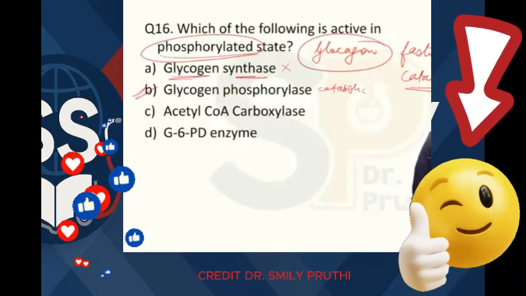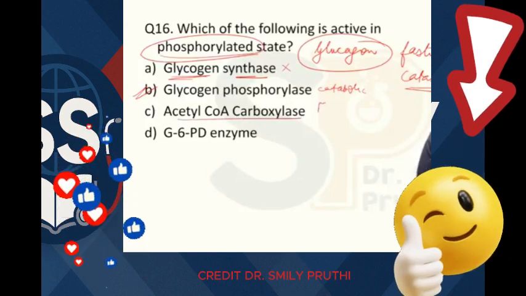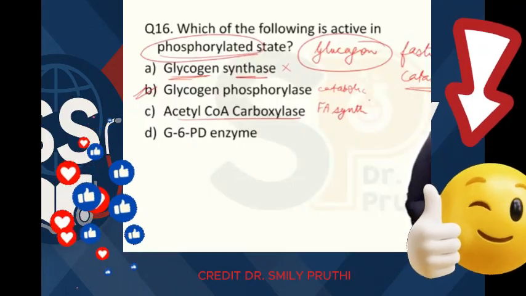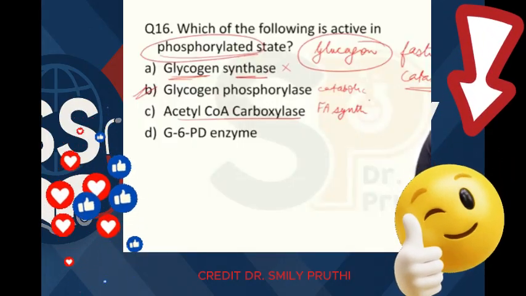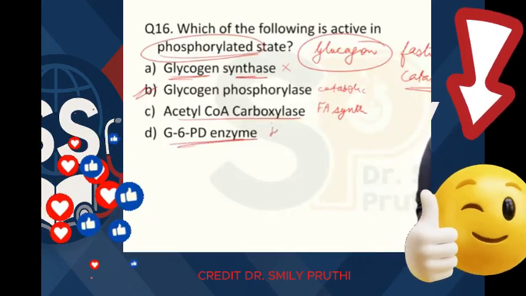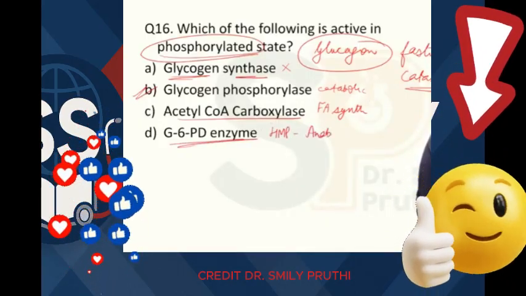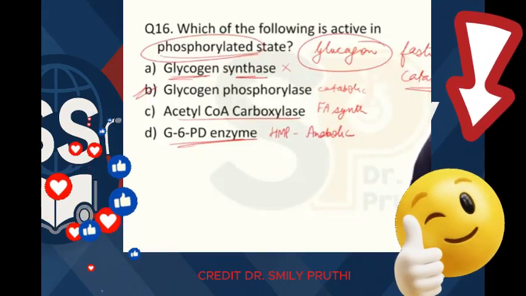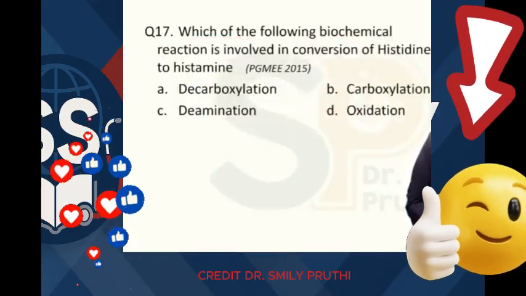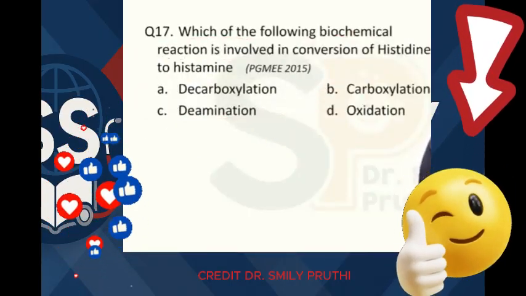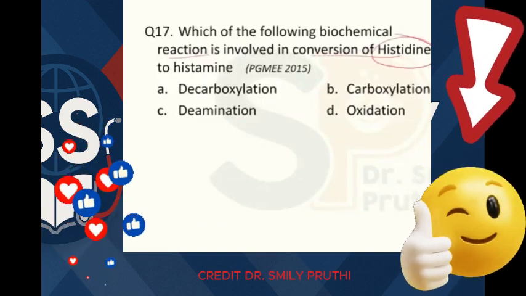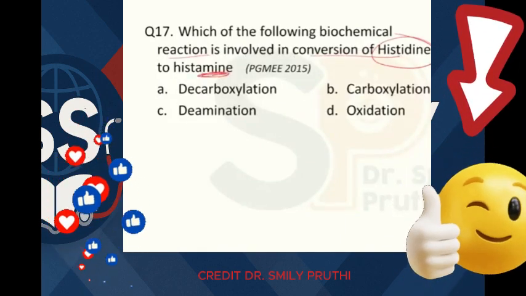See the other options also. Next option, acetyl CoA carboxylase, is the rate limiting enzyme of fatty acid synthesis. This enzyme is also in an anabolic pathway, so it will be active in the dephosphorylated state. Then G6PD is an enzyme of HMP, that is also considered an anabolic pathway. So this enzyme is also active in the dephosphorylated state, right? Next question, question number 17. Which of the following biochemical reactions is involved in histidine to histamine? See, histidine is an amino acid. The amino acid is getting converted to an amine.